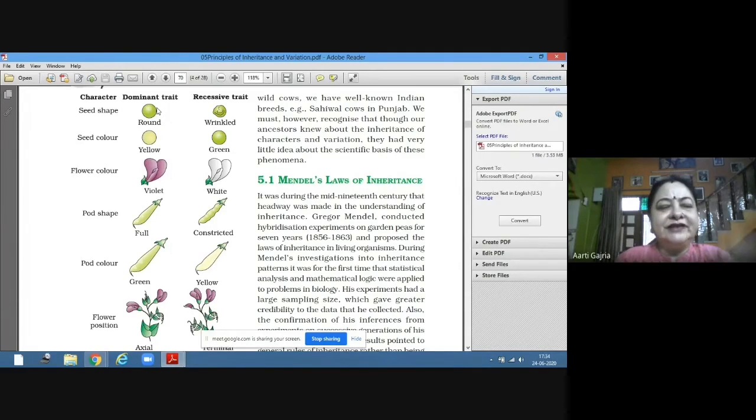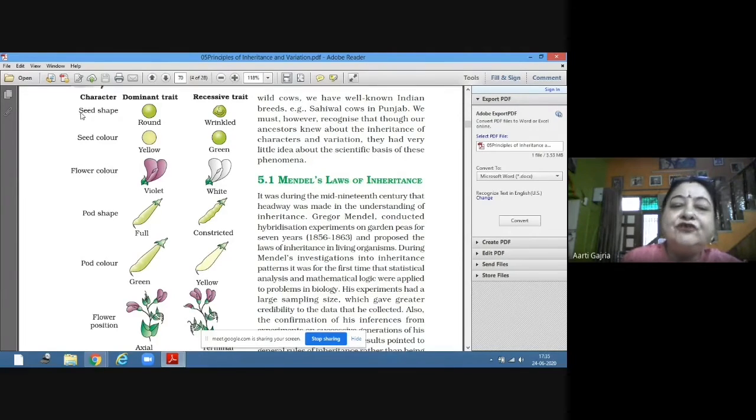Suppose, as I told you, from the mother it is black eye and from the father it is brown eye. But in a true breeding line, from the mother it is black and from the father also it is black. So this is called homozygous. We are going to learn these terms also. For the time being, you just concentrate on the characters. So he selected 7 characters with contrasting traits.